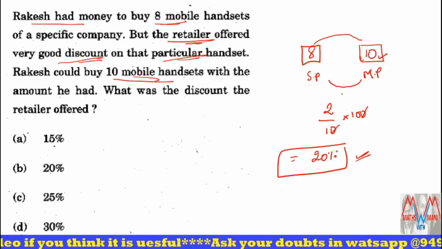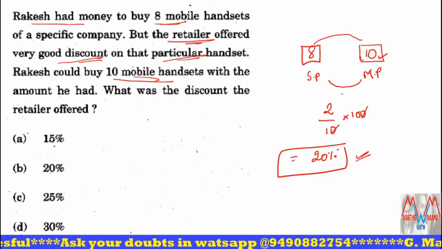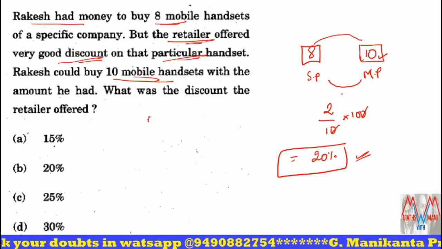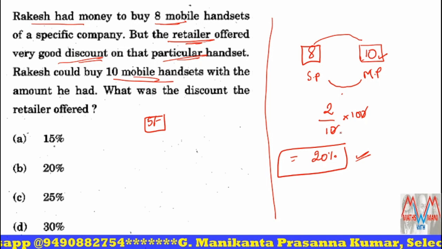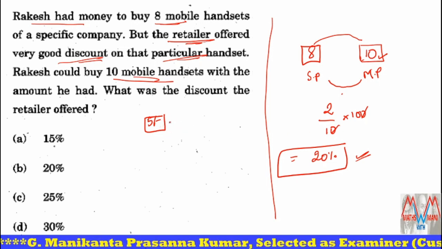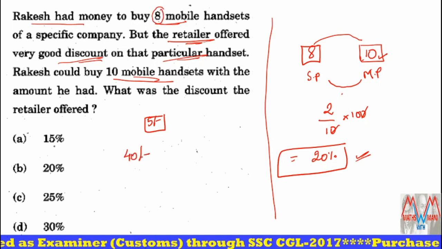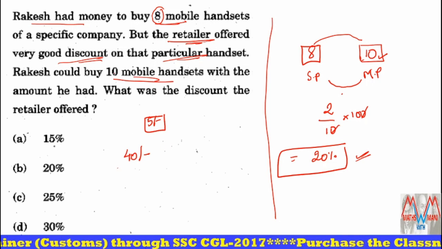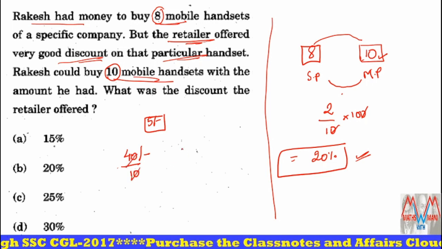Please observe it. Okay. Suppose each mobile handset costs 5 rupees. If anybody doesn't understand this thing, please think that the cost of each mobile handset is 5 rupees. So what is the total money he has? 8 into 5, 40 rupees he has. Okay, with that 40 rupees he now buys 10 mobiles. So what is the cost of each mobile? 40 by 10, 4 rupees.